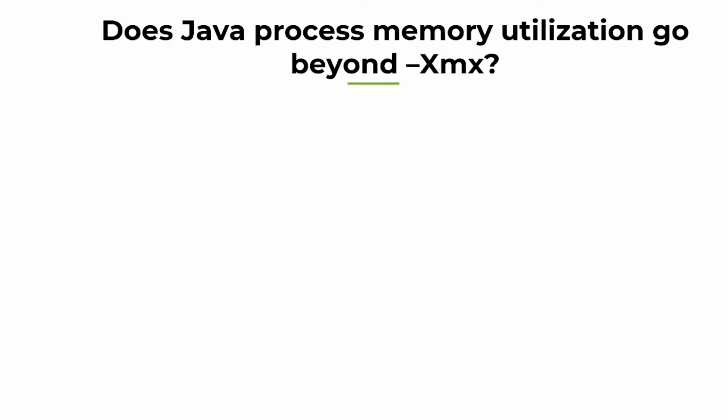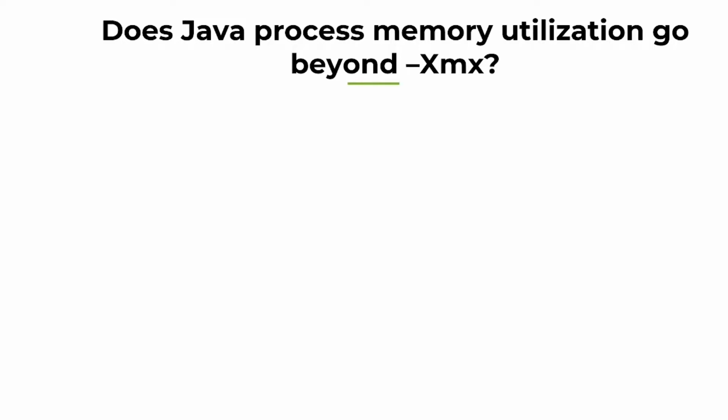Let's start off with this question. Does your Java process memory utilization go beyond Xmx? See friends, Xmx defines your maximum heap size for your Java application. Say I can set my Xmx as 2 GB. When I set my Xmx as 2 GB, during runtime, will my overall Java process go beyond 2 GB? When I ask this question, I get mixed answers. Some engineers say, no, it will not go beyond the Xmx limit, because then what is the point of setting the value? But some engineers say, yes, it will go beyond this Xmx limit. So let's find the answer to this question.